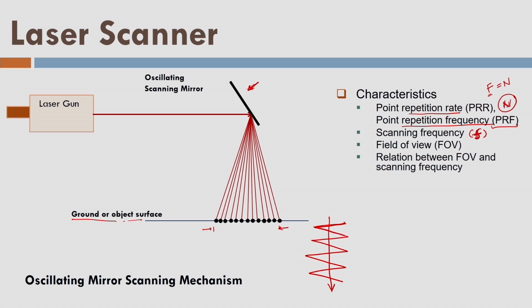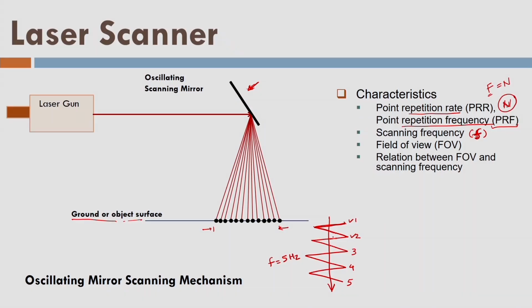It is one complete oscillation of the mirror from this point to this point. Let us say 1, 2, 3, 4 and 5. So I have f equal to 5 hertz because the mirror has oscillated 5 times, and as a result we got 5 lines of data. So each line contains some data like this. Now these data points are indicating the topographic information.